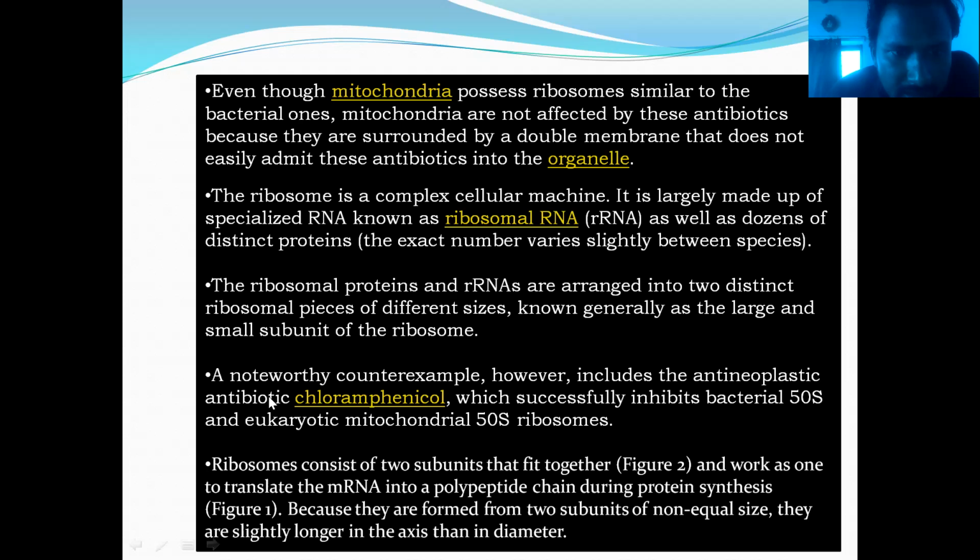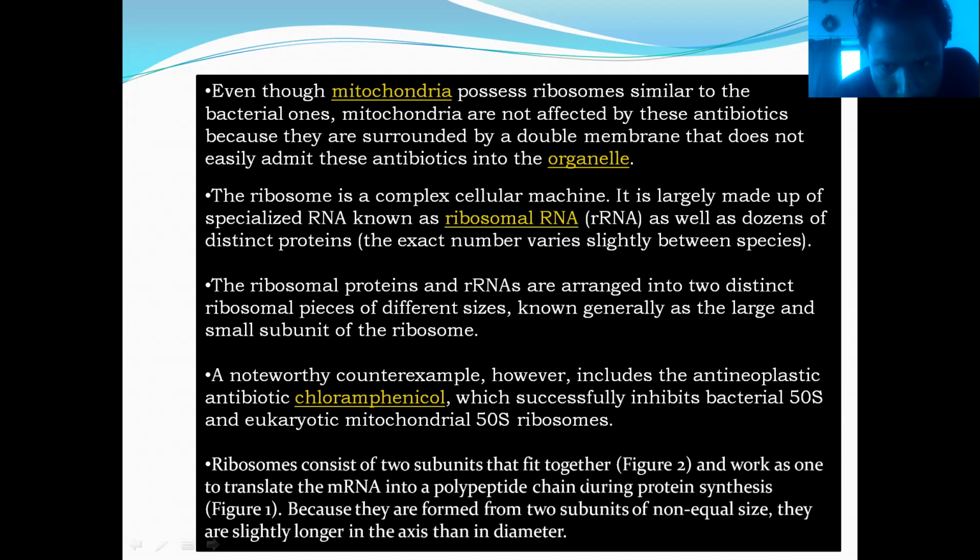A noteworthy counterexample, however, includes the antibiotic chloramphenicol, which successfully inhibits the bacterial 50S and eukaryotic mitochondrial 50S ribosomes. It selectively binds to the 50S ribosomes present in the bacterial cell. It selectively binds the 50S ribosomes, which means it has an effect only on the 50S, which is common in both.